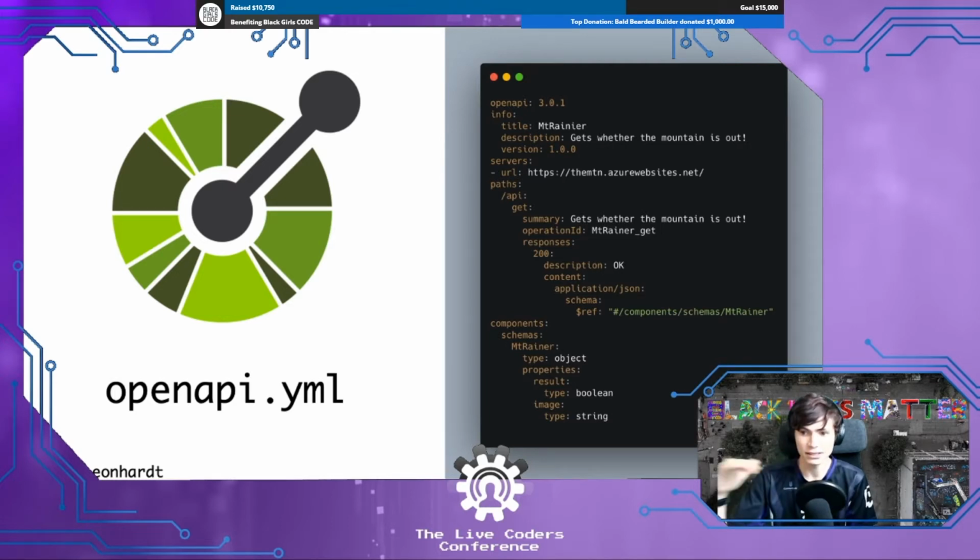It's got a summary for gets, whether or not an operation ID, which I'll cover. That's where you also define the responses. So it has a response of 200, 200 OK status code, and then the content is application JSON. So it returns JSON back. And the schema of that JSON can even be declared down below, where you see that I've got result is a Boolean, and image is a string. This is a very basic OpenAPI specification.